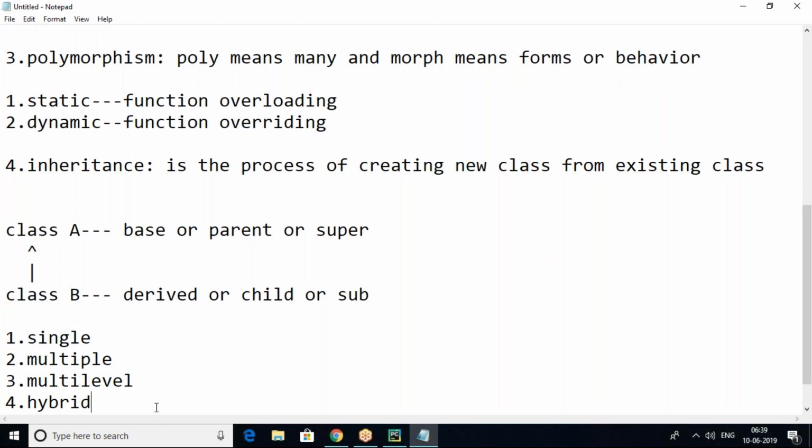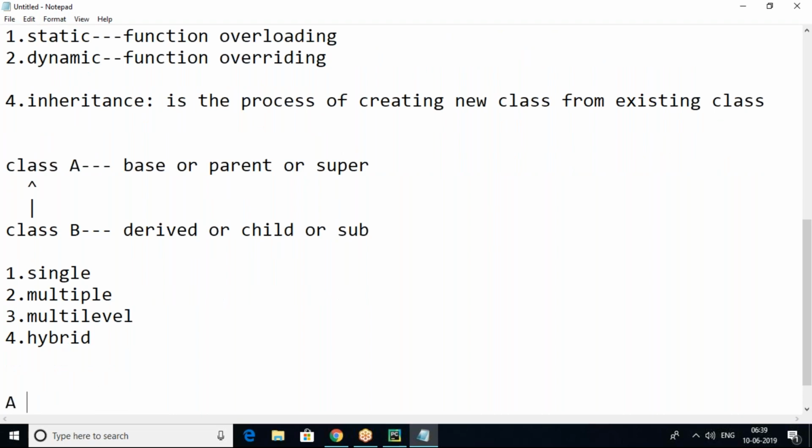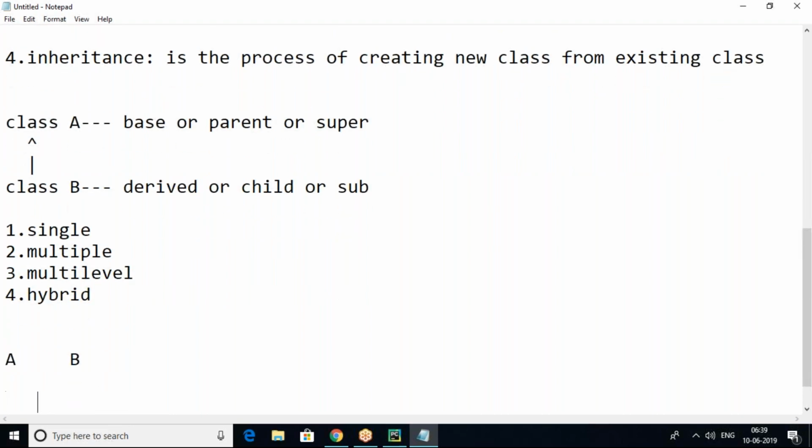Multiple means creating a new class from two or more base classes. Here the base level has two classes and the derived level only one: A, B and C. A and B are base classes, C is the derived class. Creating a new class from two or more base classes is called multiple.